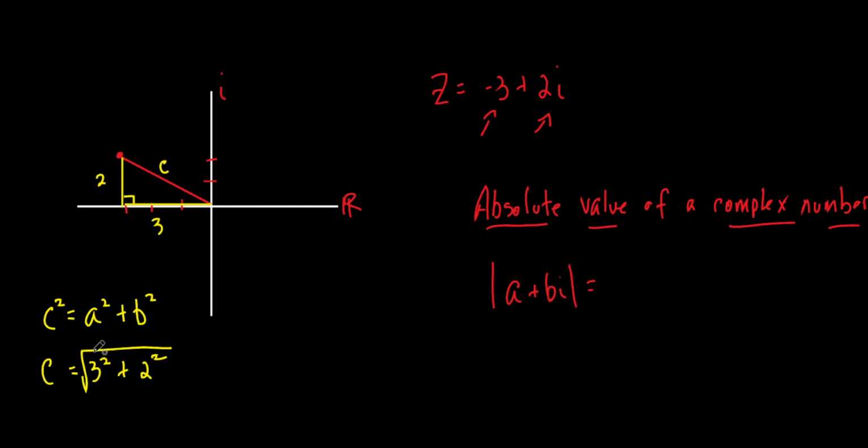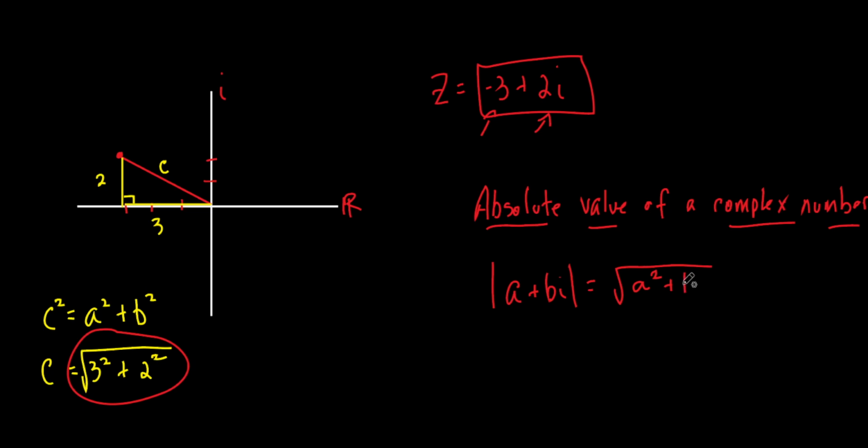Remember, the absolute value. This right here is the absolute value of this. Okay? So how would I write it in a general way? Well, I would just say the square root of, how did I get the 3? That's the a, isn't it? And then what did I do to that a, that 3? I squared it. Plus, what? What's the 2? The 2 would be the b. What did I do to that 2? I squared it.